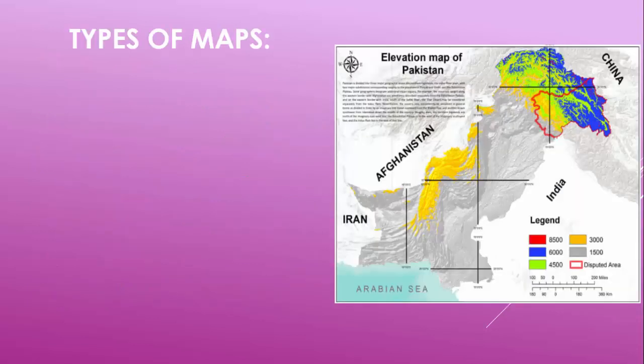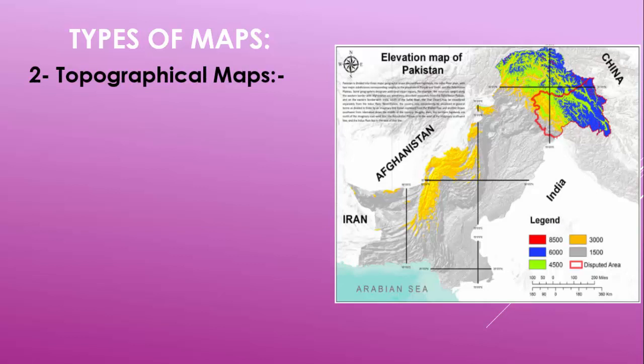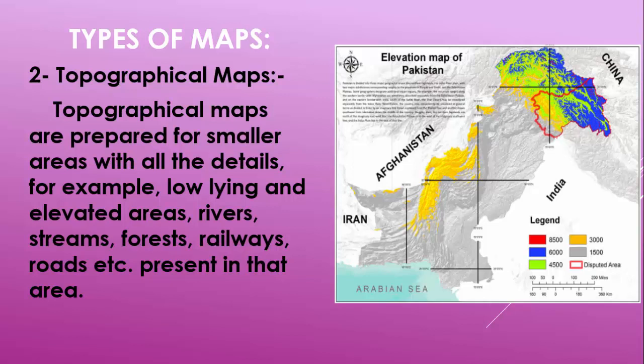Here is another example of a map. It is known as topographical or physical map, in which different levels of the earth, low and high levels of the earth, are shown with the help of different shades, different colors. As you know, the red color is going to show the highest elevation of Pakistan, and the gray color going to show us the lowest levels of the earth in Pakistan, as this map is about Pakistan.